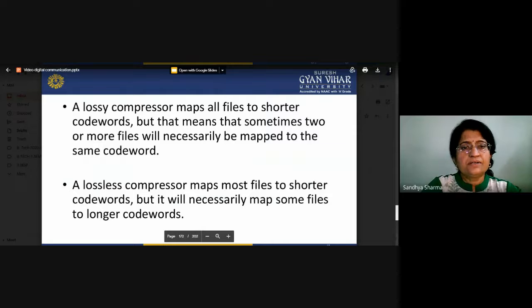A lossy compressor maps all the files to shorter code words, but that means that sometimes two or more files will necessarily be mapped to the same code word. So there is a problem. Lossless compression maps most files to shorter code words, but it will necessarily map some files to longer code words. So there is a variation. If you want to design a lossless compressor, it will map most files to shorter code word lengths, but some files will get longer code words.